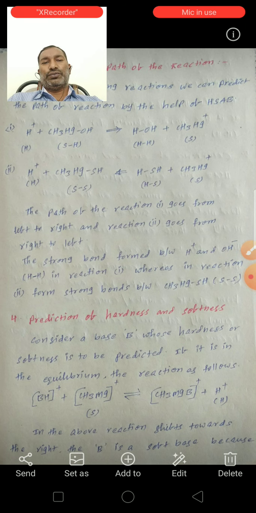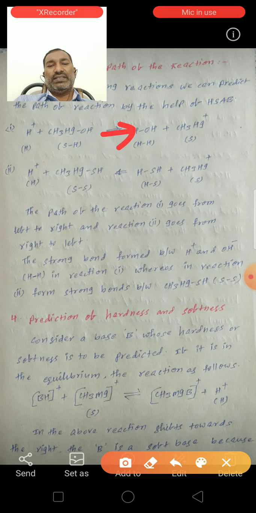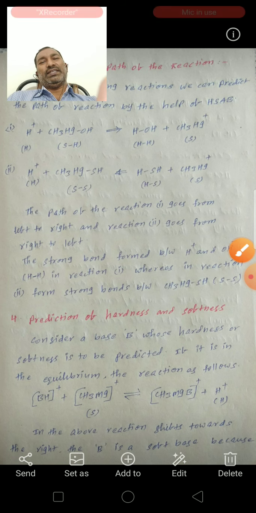See here the first reaction: H+ plus CH3HgOH gives rise to HOH plus CH3Hg+. Here H+ is a hard acid.